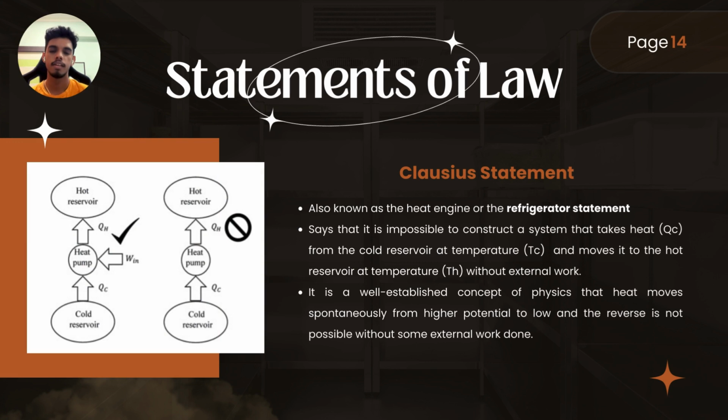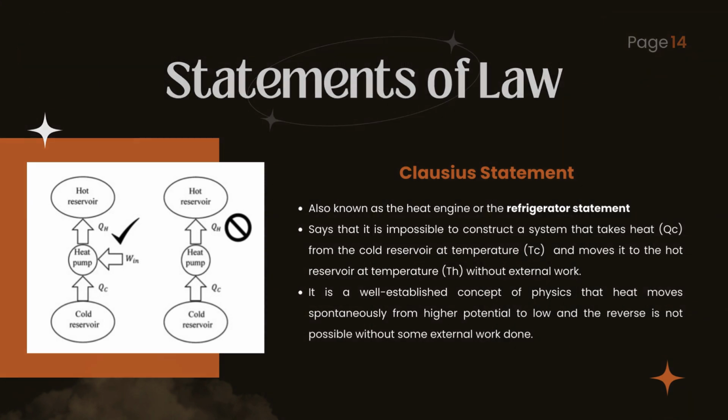Clausius statement. The Clausius statement is also known as the refrigerator statement, which says that it is impossible to construct a system that takes heat QC from the cold reservoir at temperature Tc and moves it into the hot reservoir at temperature Th without external work. It is a well established concept of physics that heat moves spontaneously from higher potential to lower, and the reverse is not possible without some external work done. The diagram shown here explains clearly this Clausius statement.